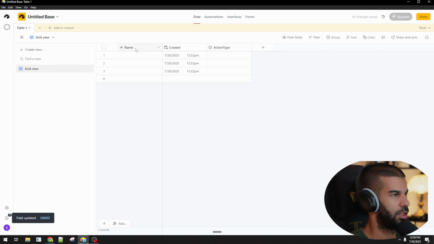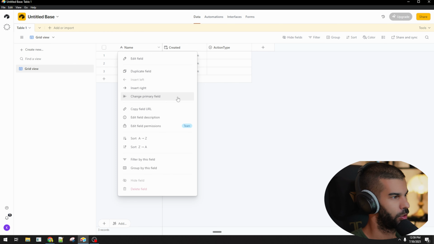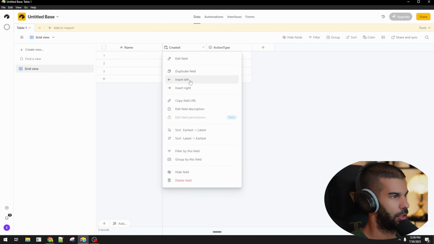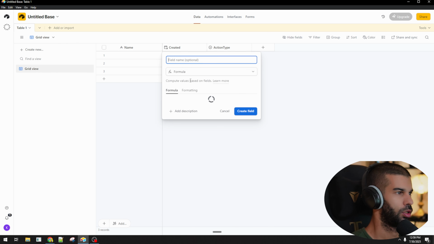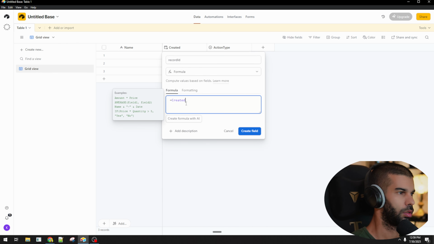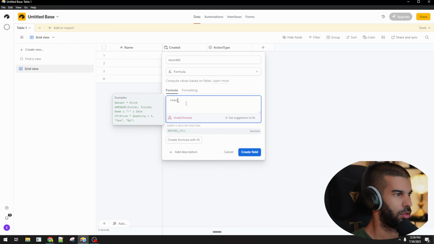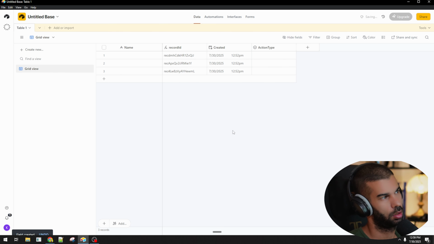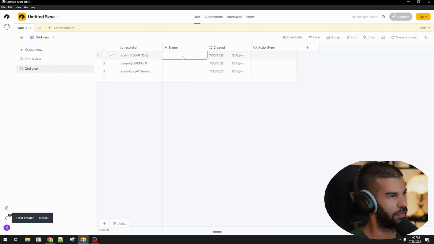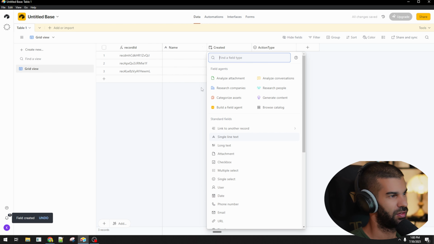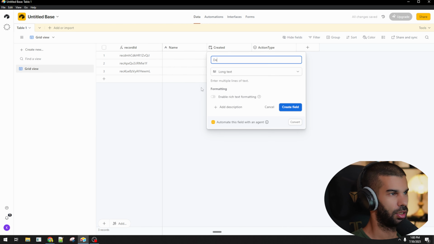Let's say we have the, I don't really like using name as the primary field. So let's just add another field here. Let's call this the record ID, which will be a formula. Oops, not created, equals record ID. And I liked having the name there, so let's have the name there. But let's also have a long text, which is a description.